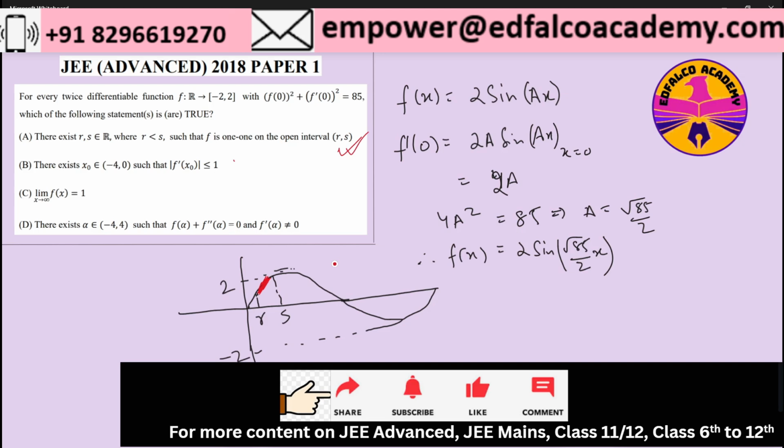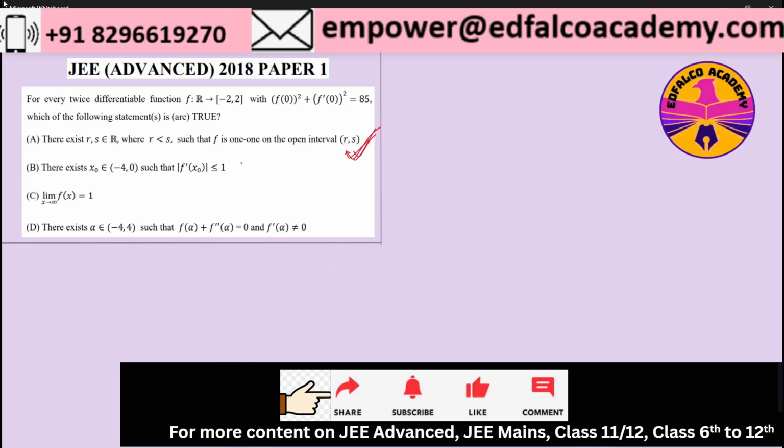But also let's try to see this with the help of a generic function. In that case, the only possibility where option A will become wrong is the fact that the generic function is a constant function.